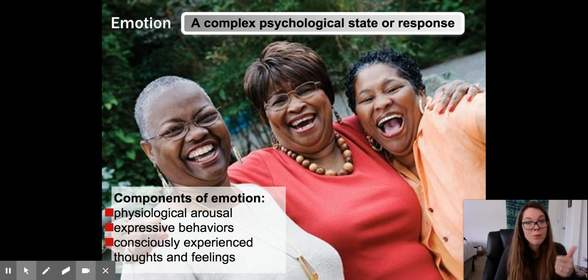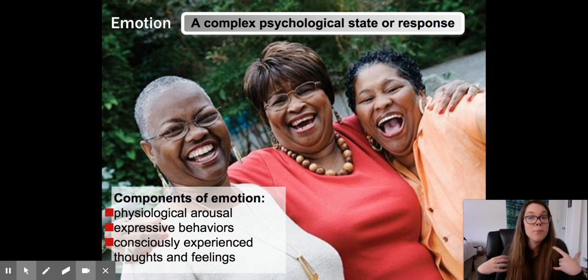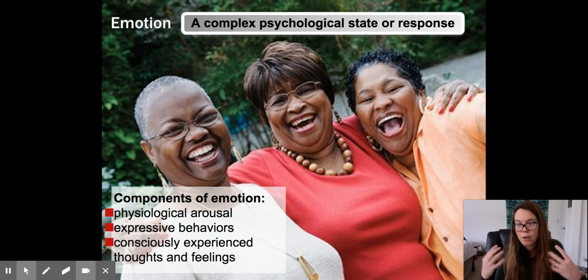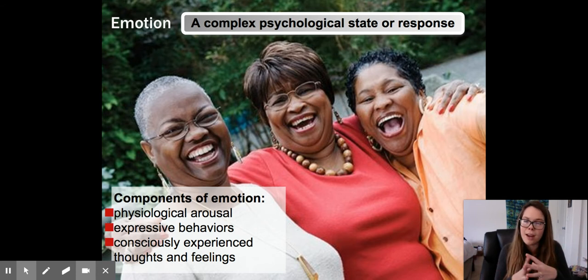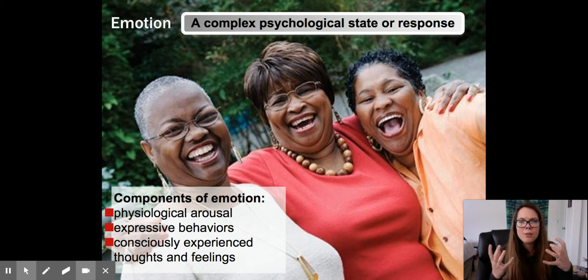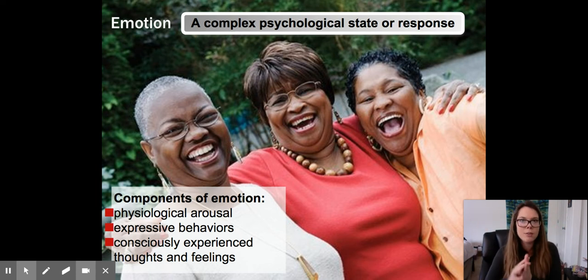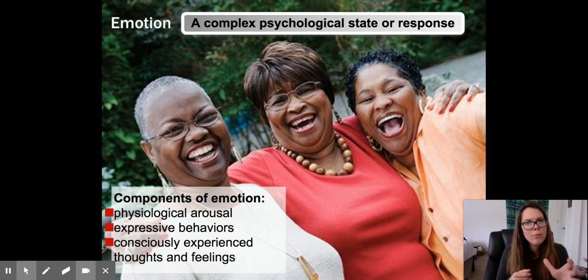Physiological arousal. So when we think of sympathetic and parasympathetic, say when we get scared, our body becomes aroused. Our temperature goes up. We start to sweat, right? So those are physiological arousal reactions. We have expressive behaviors like our facial expressions. So like right now, we can tell in this picture that they are laughing and they are happy, right? So expressive behavior. And then we also have the consciously experienced thoughts and feelings along with it all. Many things are happening at once, right? So emotions, a complex psychological state or response, and these are the three components that it falls under.